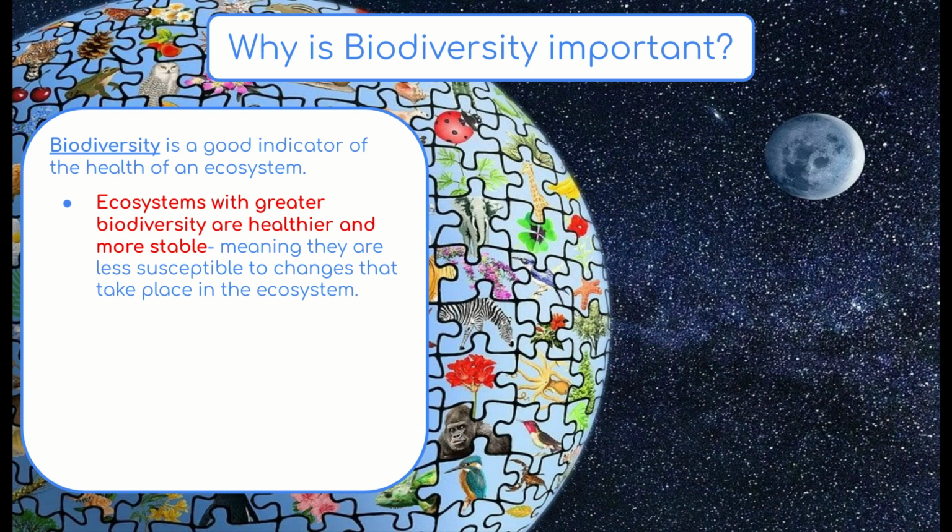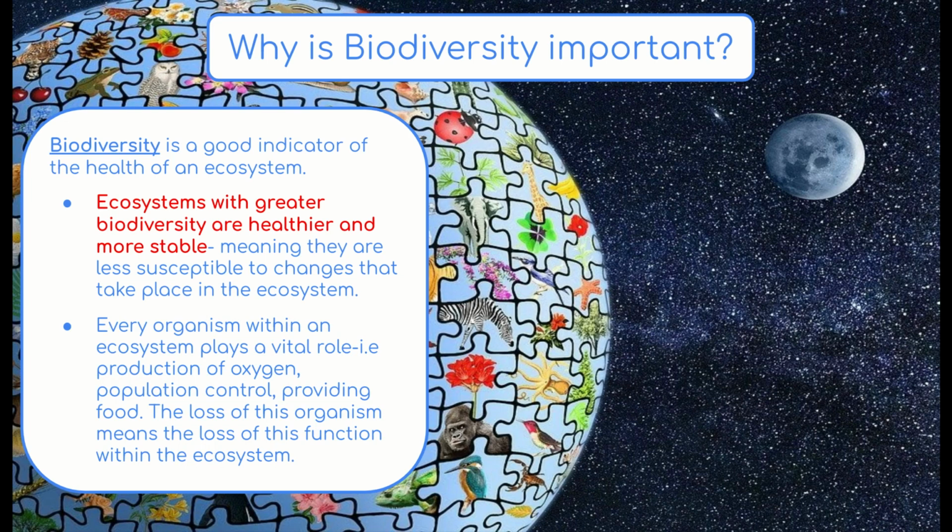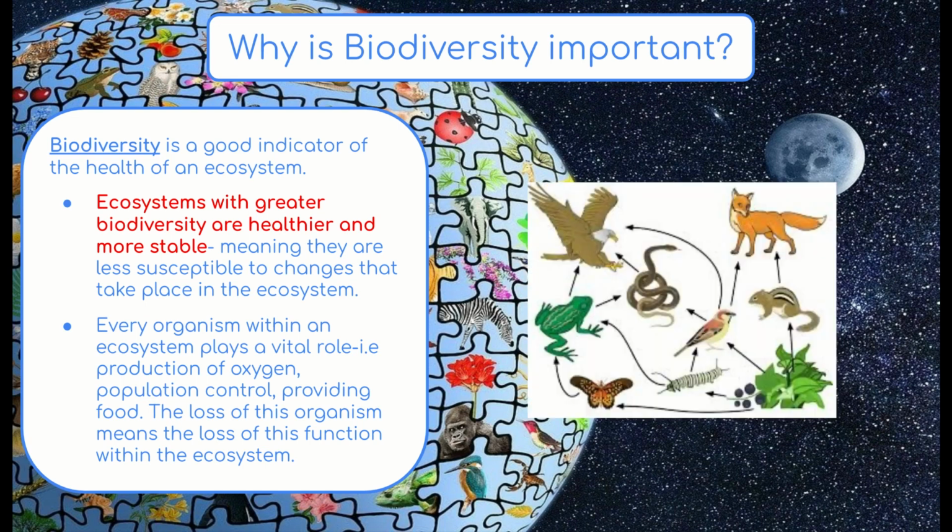The other reason that biodiversity is important is because every organism in an ecosystem, from the largest apex predator all the way down to the fungus or the bacteria, plays a vital role within that ecosystem, ranging from the production of oxygen by the plants, population control by predators, providing food and other resources for other organisms. This means that the loss of a single organism within an ecosystem can have a profound effect.